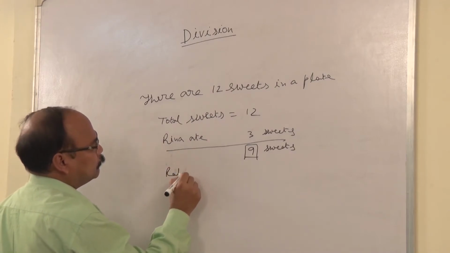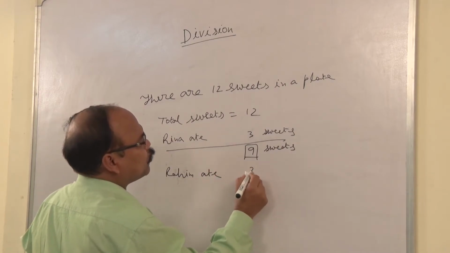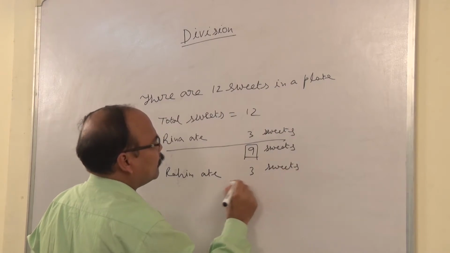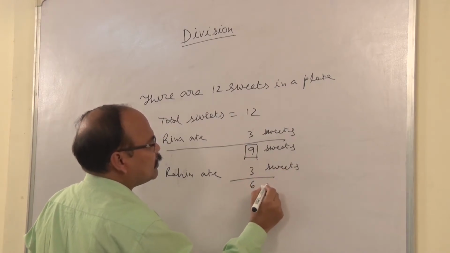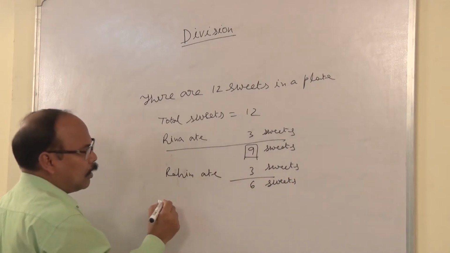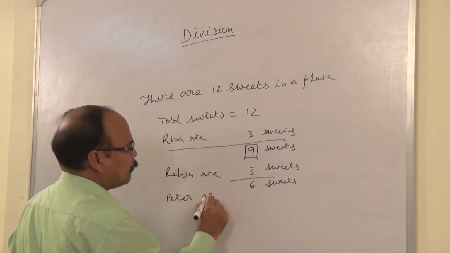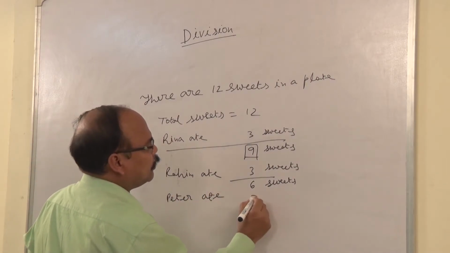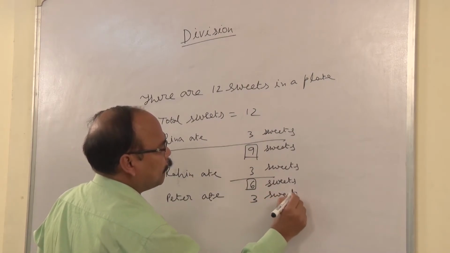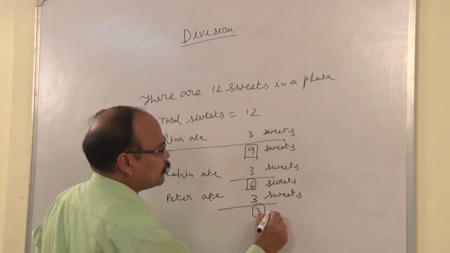Rohim ate 3 sweets. Left 6 sweets. Peter ate 3 sweets. Left 3 sweets.